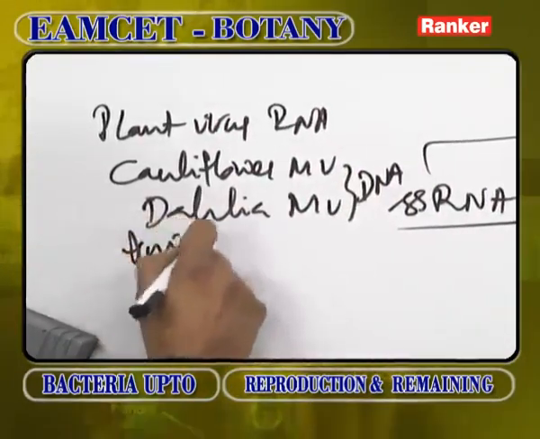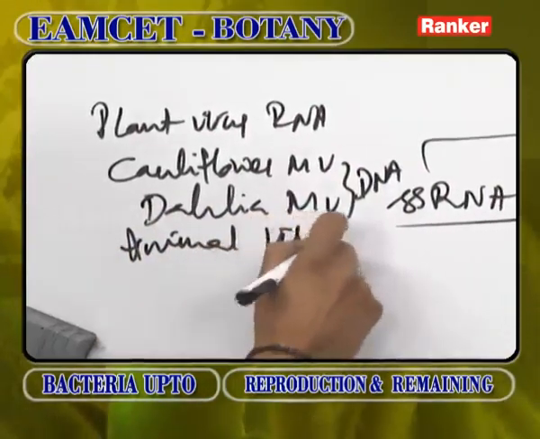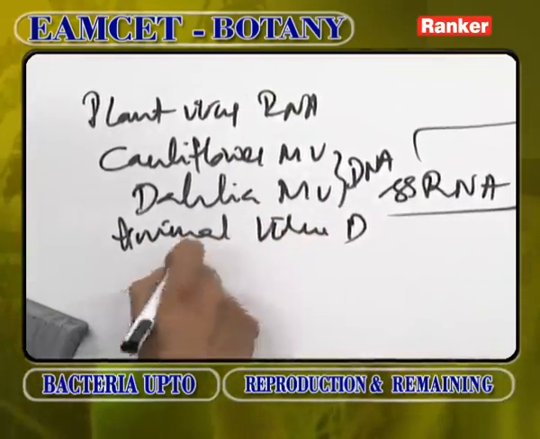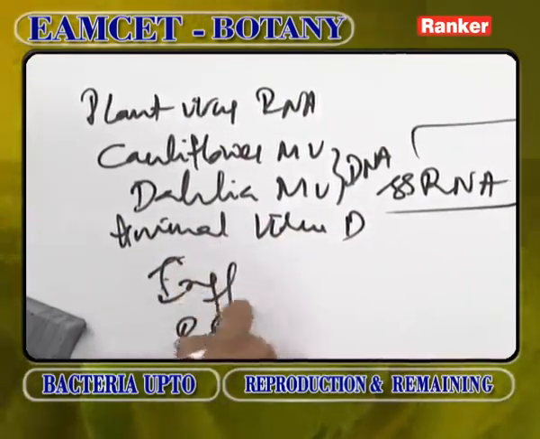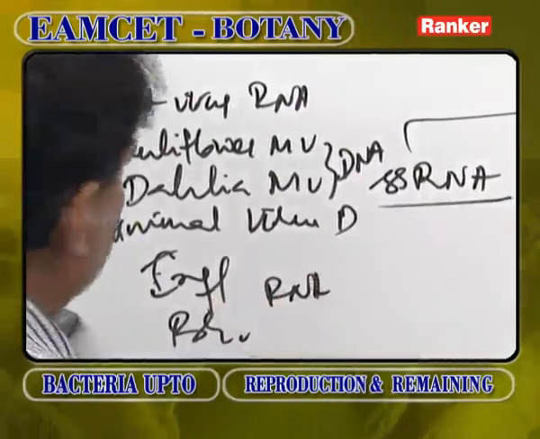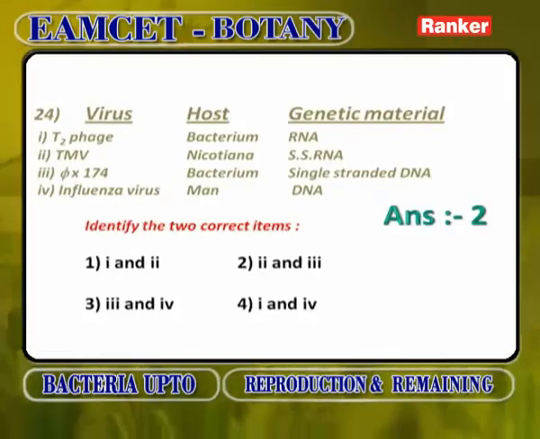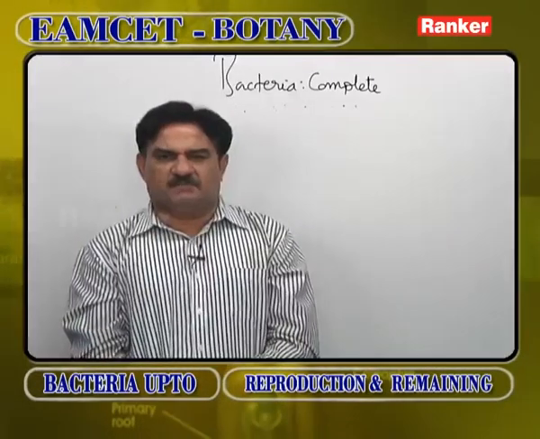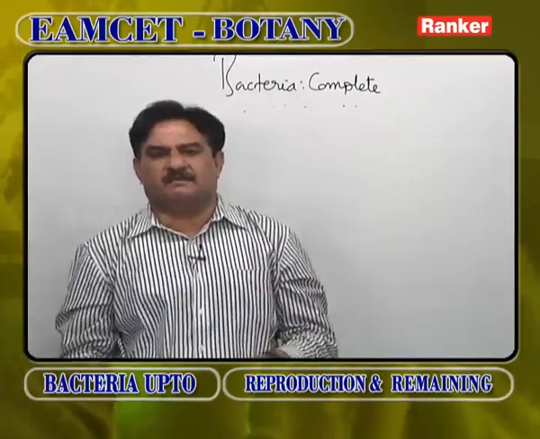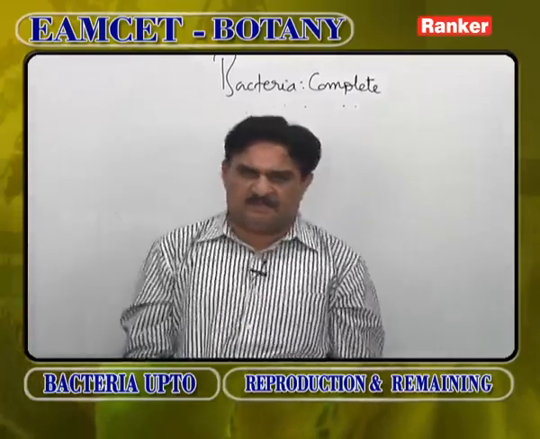Normally animal viruses have DNA, but influenza virus and polio virus have RNA. Some viruses have double stranded RNA, like reovirus, wound tumor virus, blue tongue virus, rice dwarf virus, maize rough dwarf virus, and φ6 bacteriophage has double stranded RNA as genetic material.